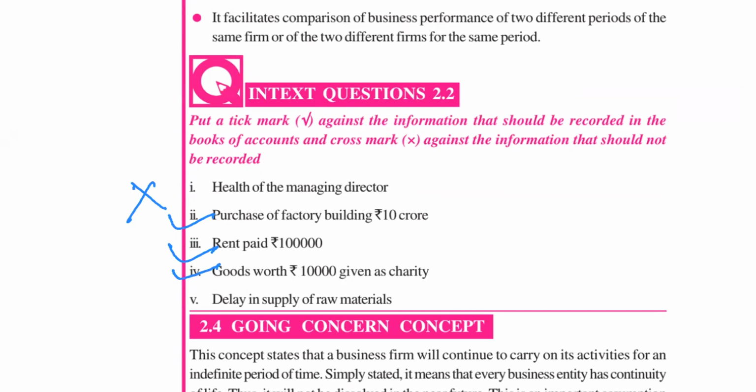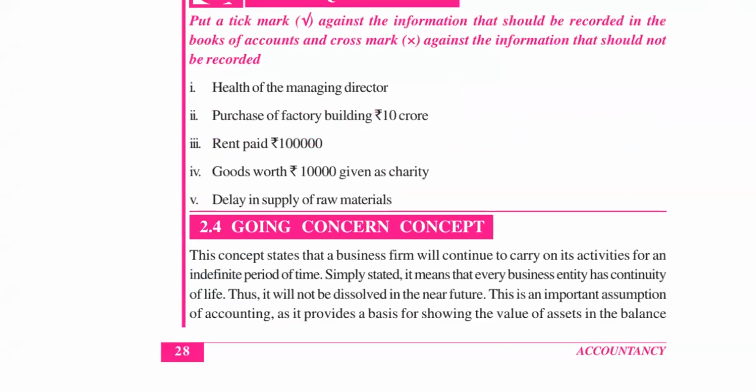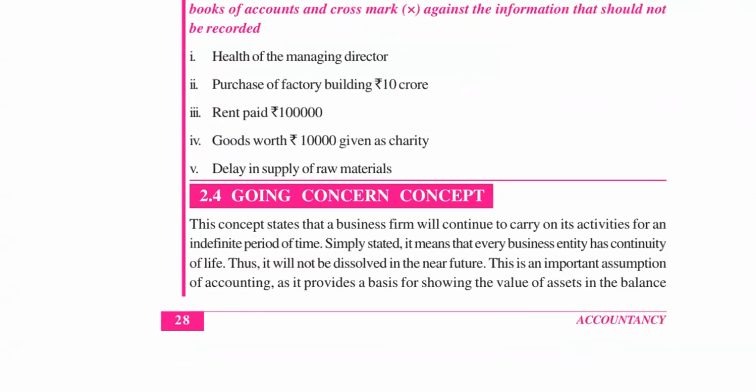Okay. Delay in supply of raw material. What will we do? It should not be recorded. Why? Because the delay cannot be expressed in terms of money. Okay. Very good. So, got it clearly, the money measurement concept: only those items which can be measured in terms of money are recorded in the books of accountant. Apart from that, no other transactions or items are recorded.